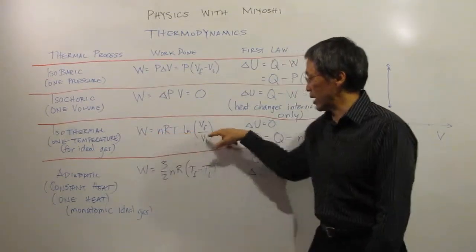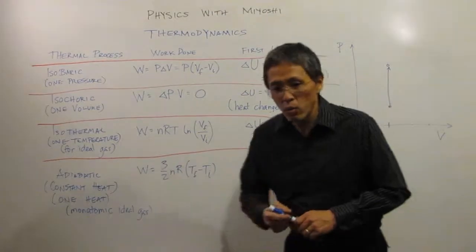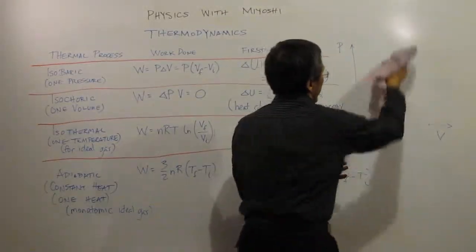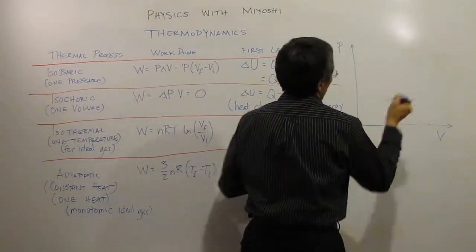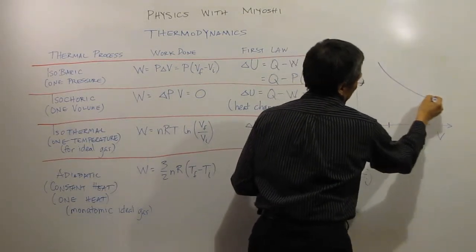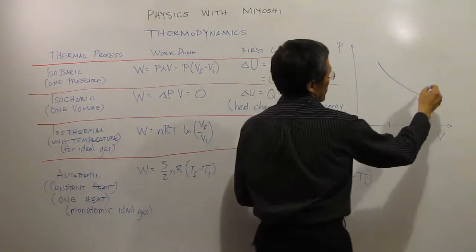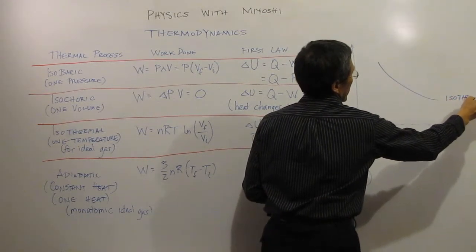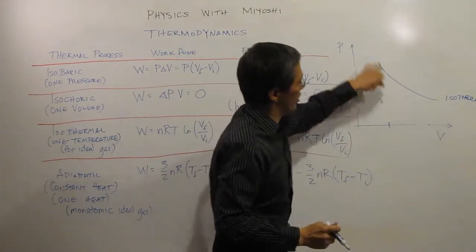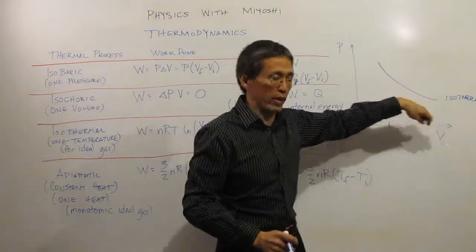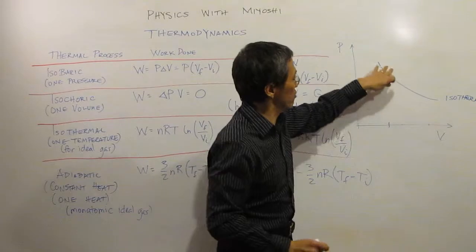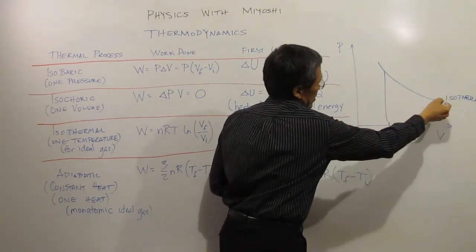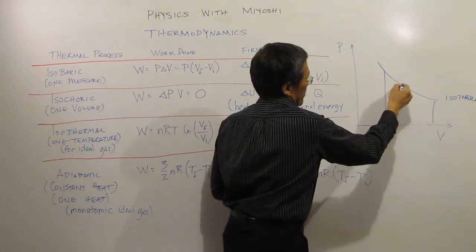So again, that's an interesting equation, and what that looks like over here on my graph, if I have an isotherm, so this is one isotherm, the process might go down, or it can go either way, changing my volume positive or negative, but the area under the curve is still my work done.